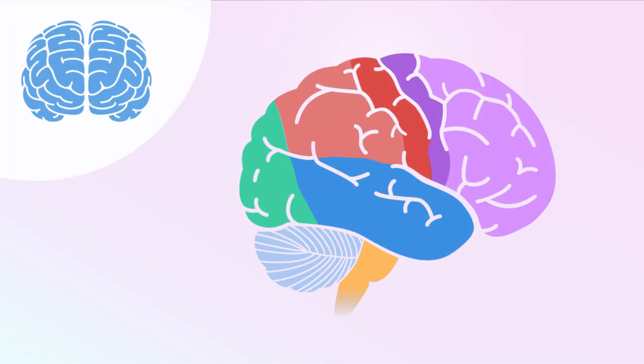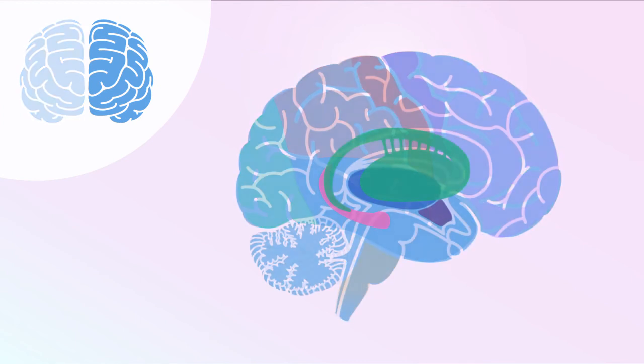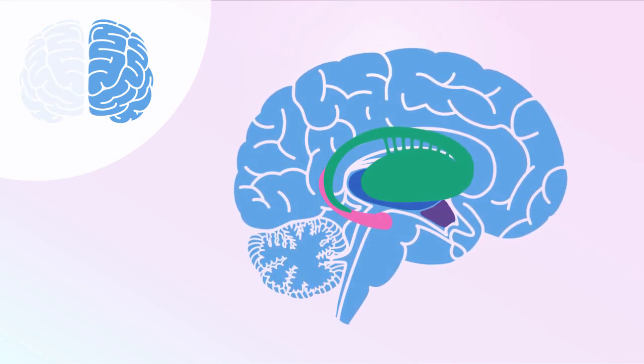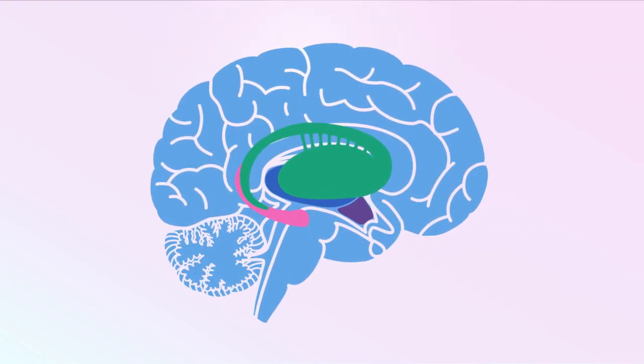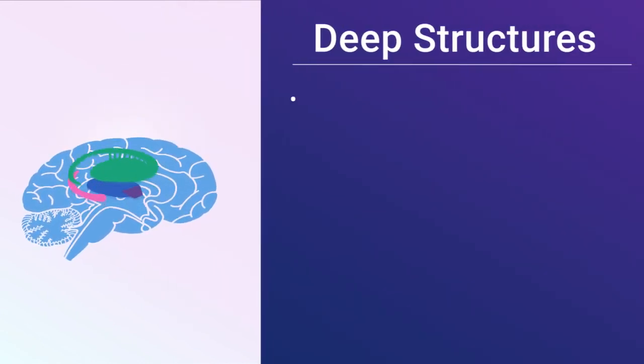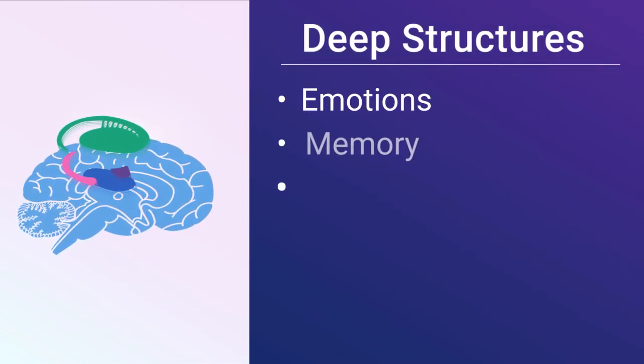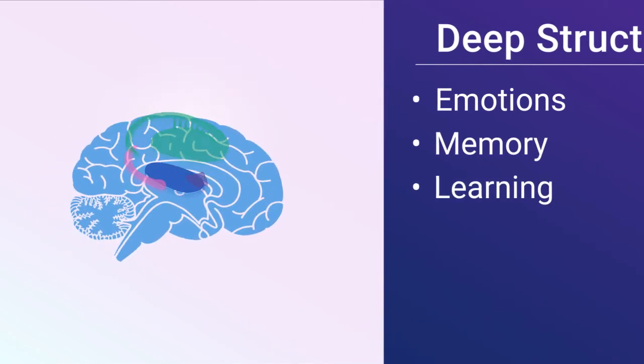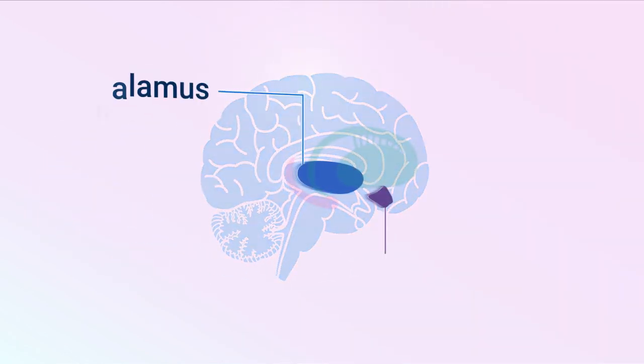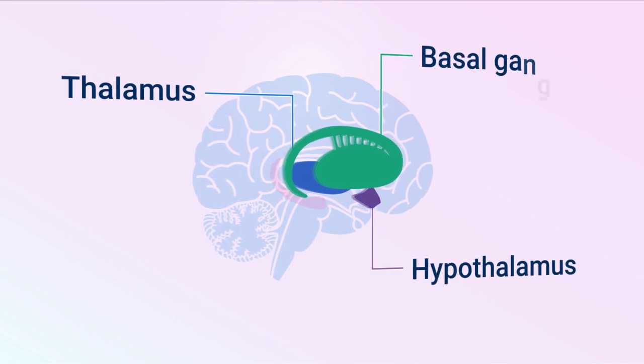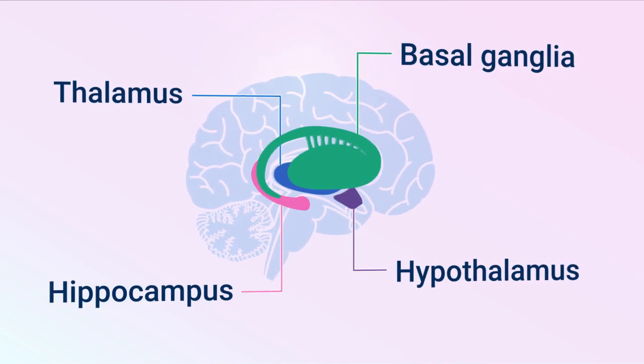Lastly, beneath the 4 lobes, deep within the brain, is a core region where deep structures are located. These deep structures are important for communicating messages between the different parts of your brain and the spinal cord. They are also the primary center for your emotions, memory, and learning. Included among these deep structures are the thalamus, hypothalamus, basal ganglia, and hippocampus.